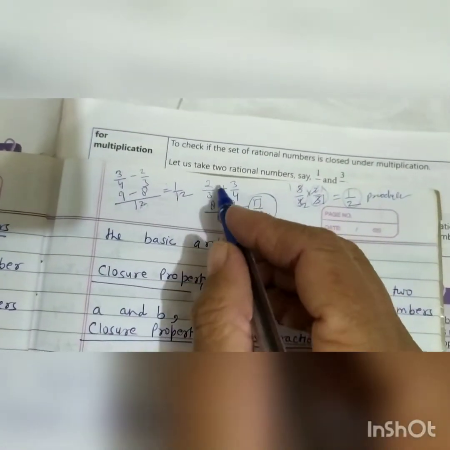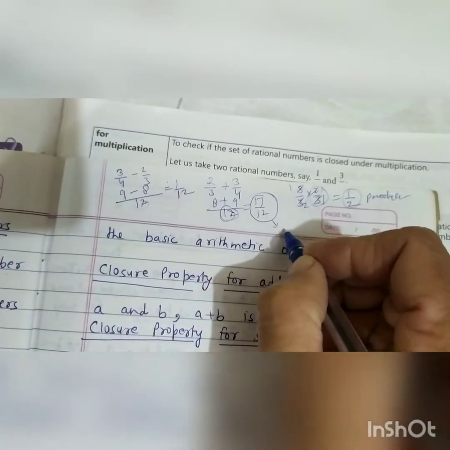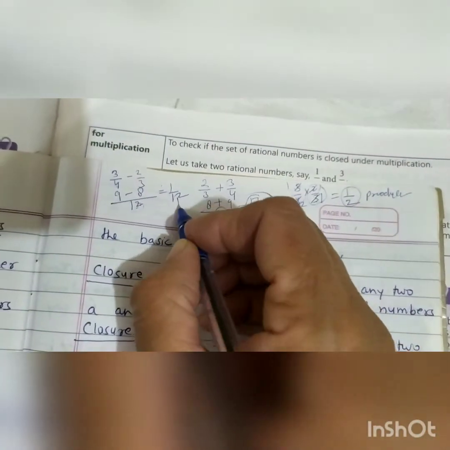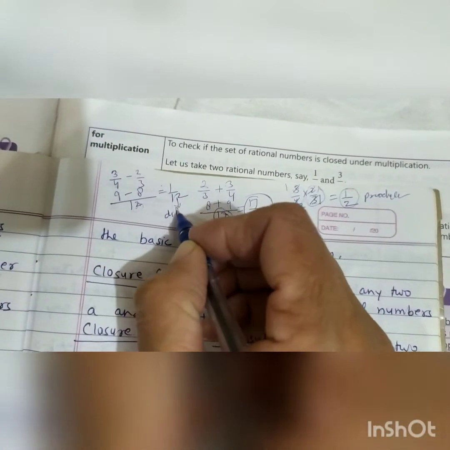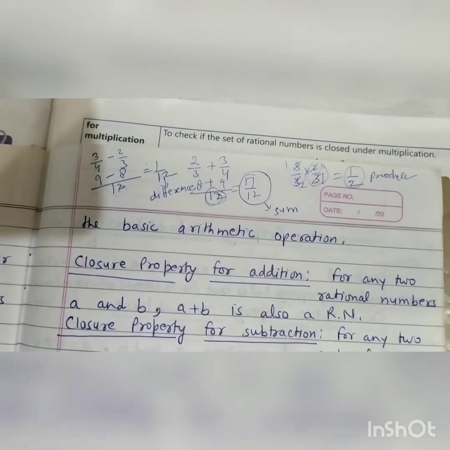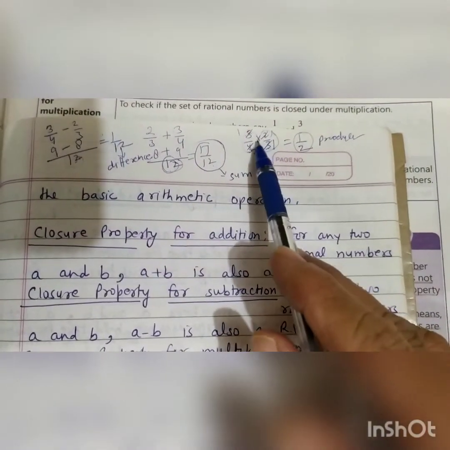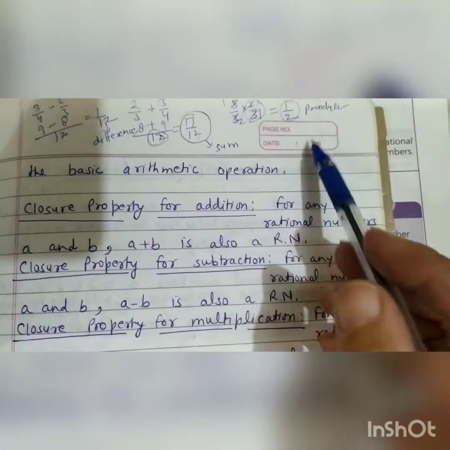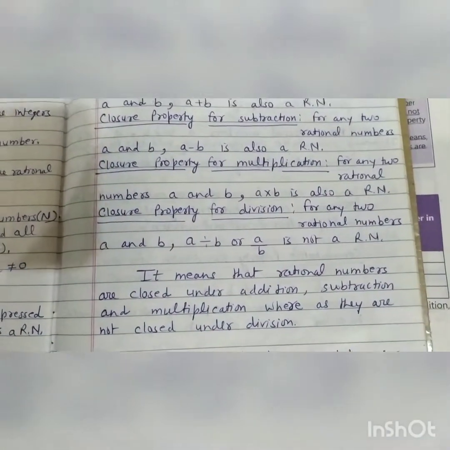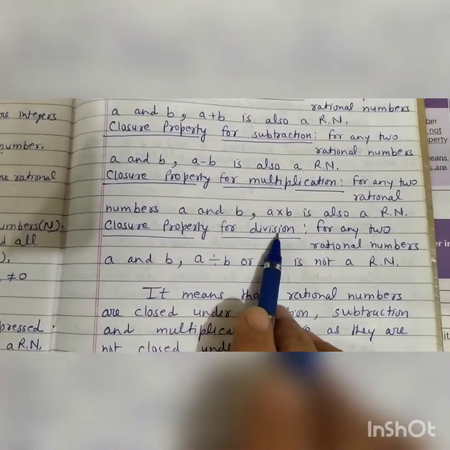When we add two numbers, then their answer is known as sum. When we subtract two numbers, then their answer is known as difference. So when we multiply two rational numbers, then their product is also a rational number. Next is closure property for division.